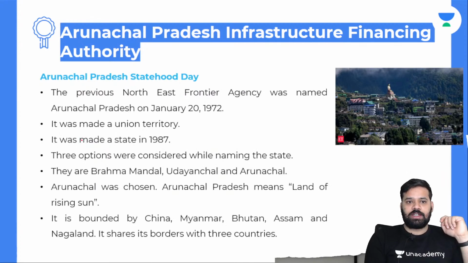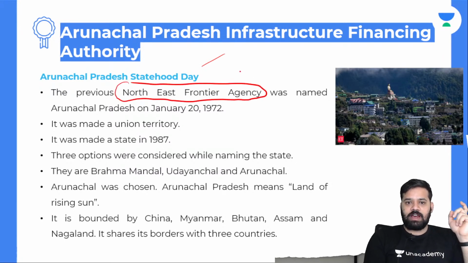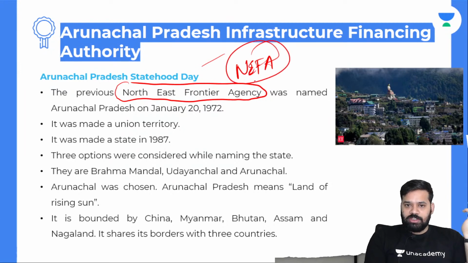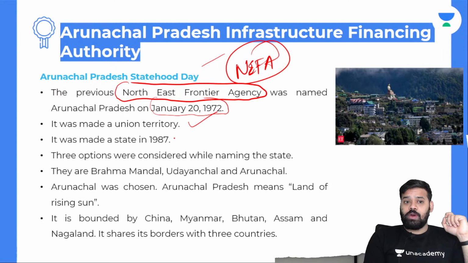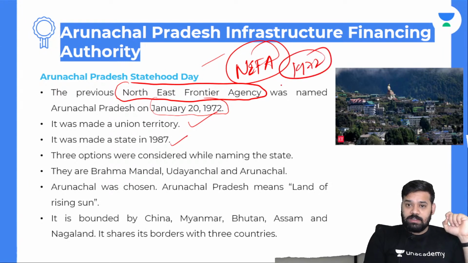About Arunachal Pradesh Statehood Day, previously Arunachal Pradesh was called the Northeast Frontier Agency, NEFA. Okay, if you watch Sam Manekshaw's interview, he will still call this place NEFA, that is Northeast Frontier Agency, and it was renamed Arunachal Pradesh on Jan 20, 1972. It was made a union territory. It was made a state in 1987. So in 1972, Arunachal Pradesh was a union territory. In 1987, it was made a state.